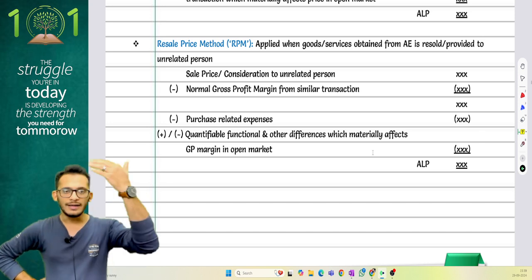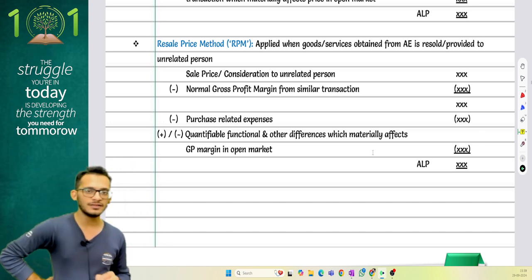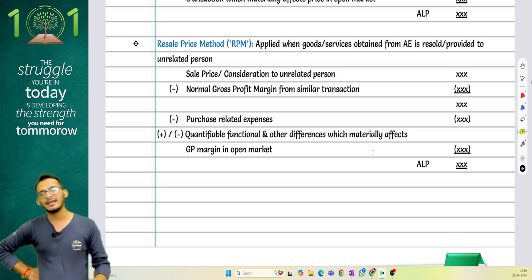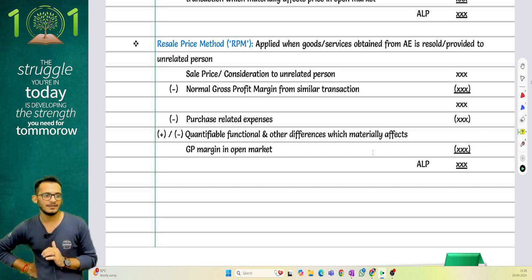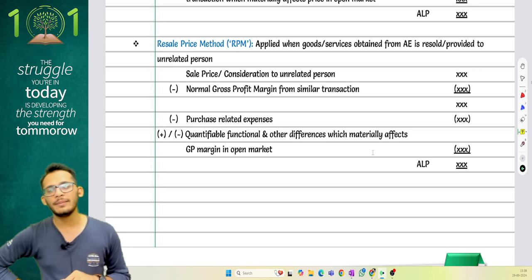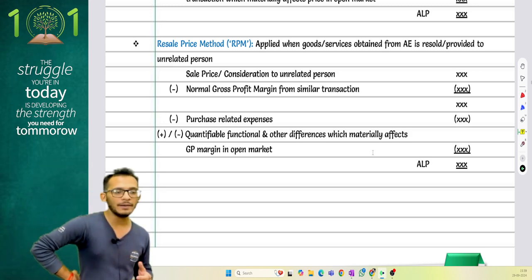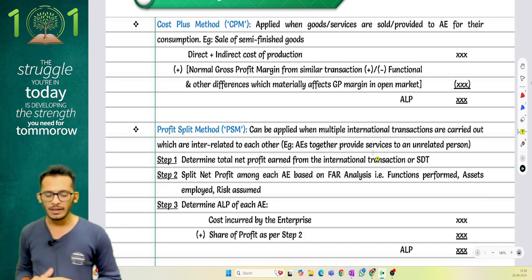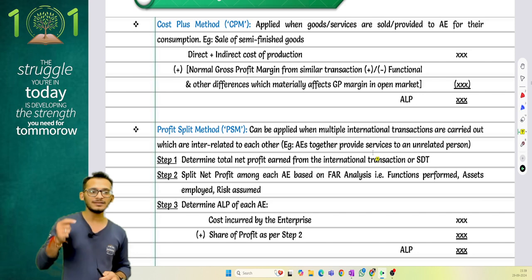So I'm doing a rework. Take your sale price, remove your normal gross profit margin, and tell me what is the normal price the AE should have charged you. If the AE is charging anything higher, then in that case you will have a transfer pricing adjustment. Same provisions, people. If you have any material differences which can impact my pricing, please take those into consideration as well. Next, cost plus method, where I'm coming and saying that my services are being provided to my AE now.